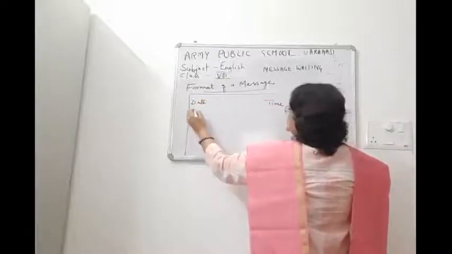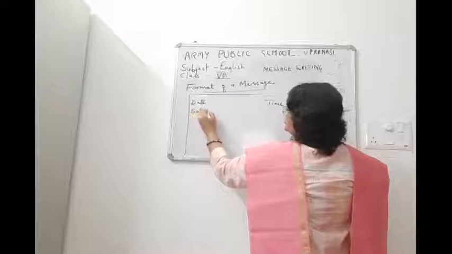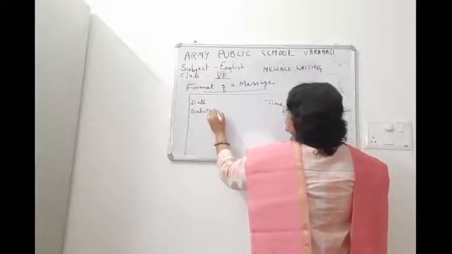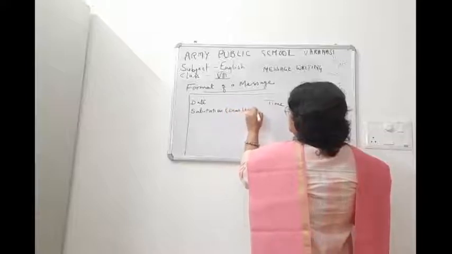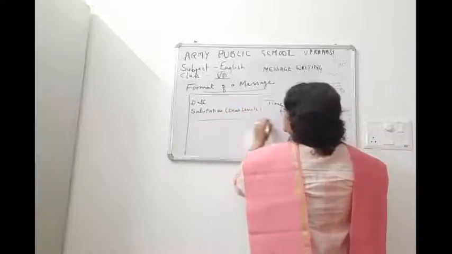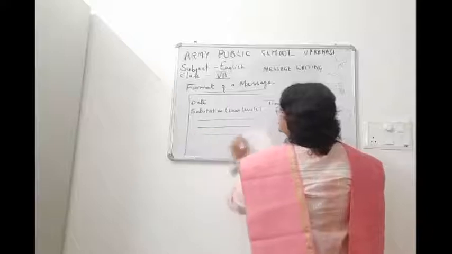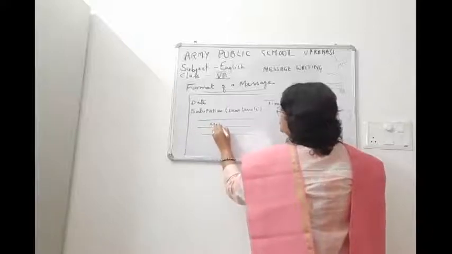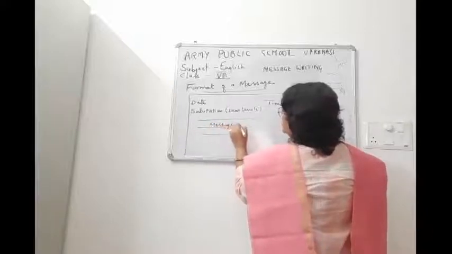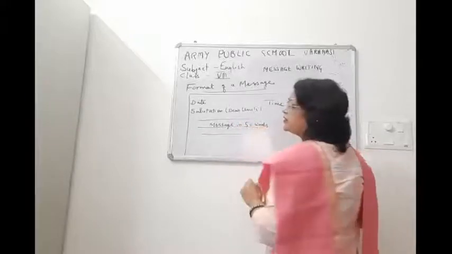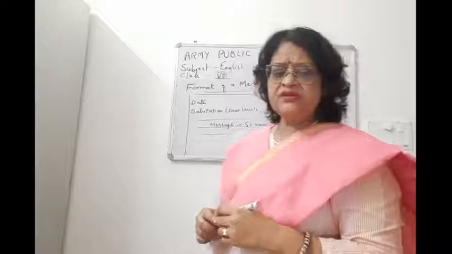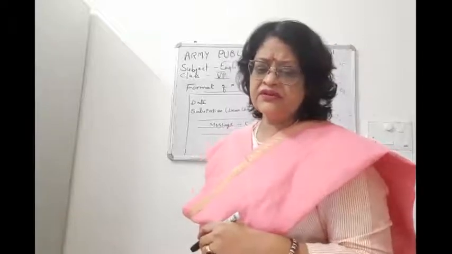Okay, then salutation, like dear uncle. Then you have to write the message in 50 words. Okay, and then children, then signatory.